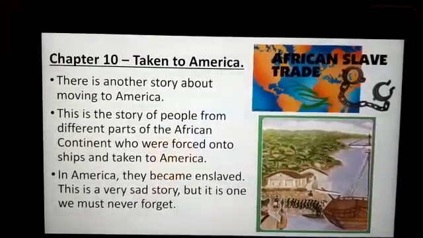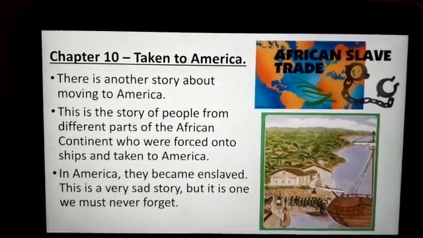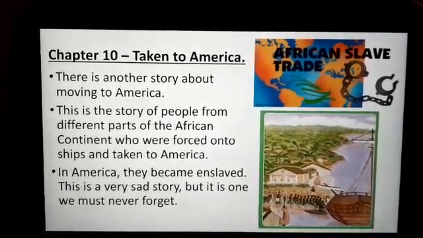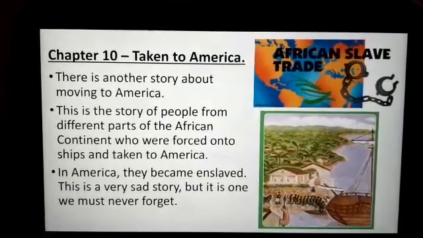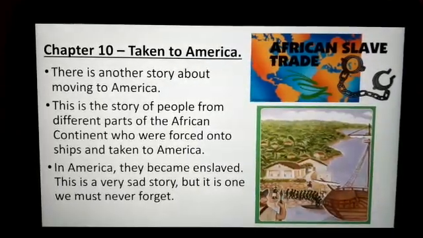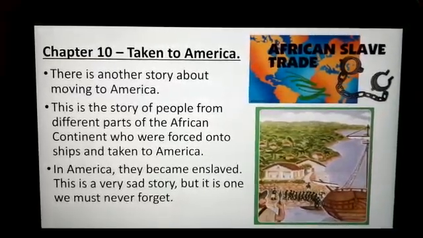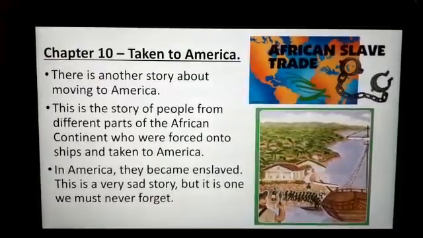Chapter 10, Taken to America. There is another story about moving to America. This is the story of people from different parts of the African continent who were forced into ships and taken to America. In America, they became enslaved. This is a very sad story, but it is one that we must never forget.